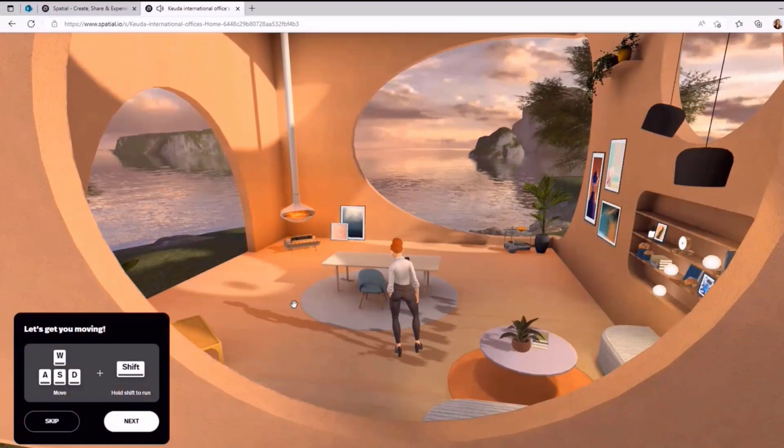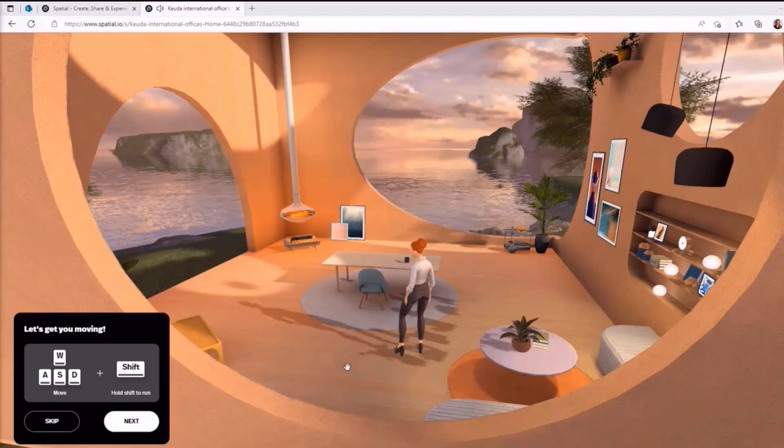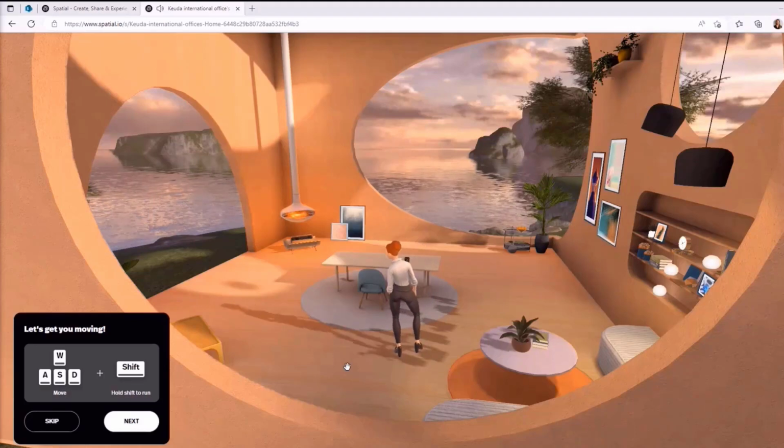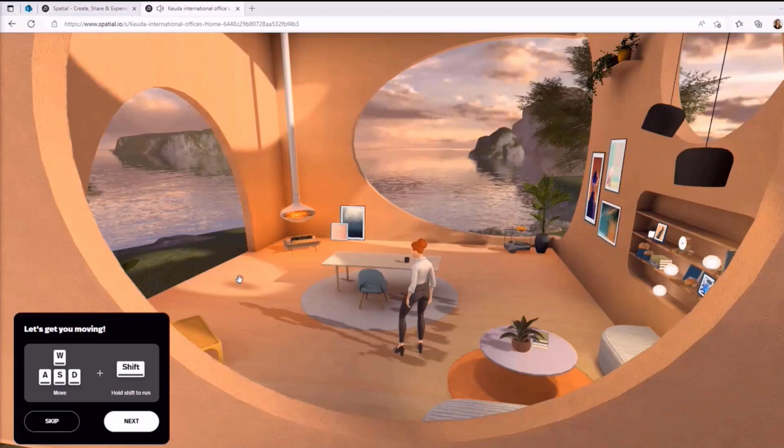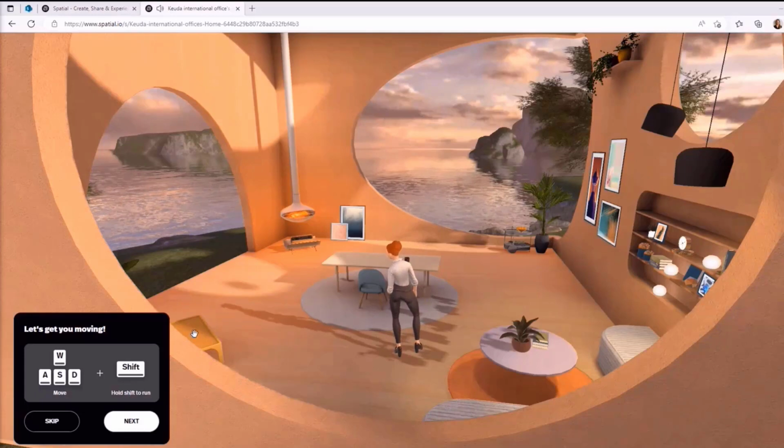Can we stop here for a second? Sure. What is this place? Is this like the home space of this creature that we see? Every time we log in as Keuda International Office, we come into this home space. Yes, that's correct. That's your landing page, more or less, for your private entering. This is the space where you come, and then you can start selecting to go to other spaces. Okay. And then I see there are some functionalities down on the left. Let's get you moving. What's there?